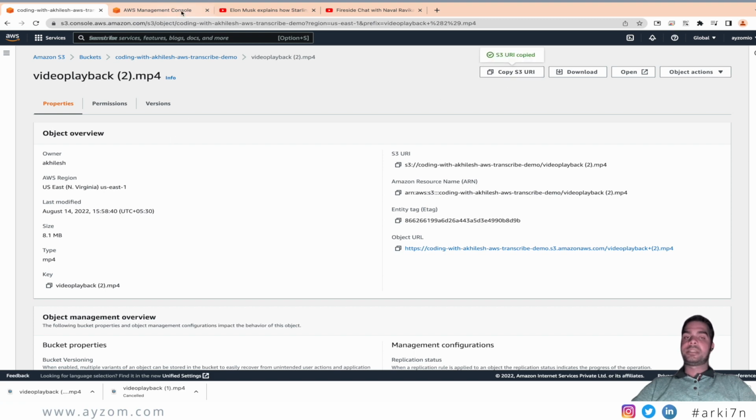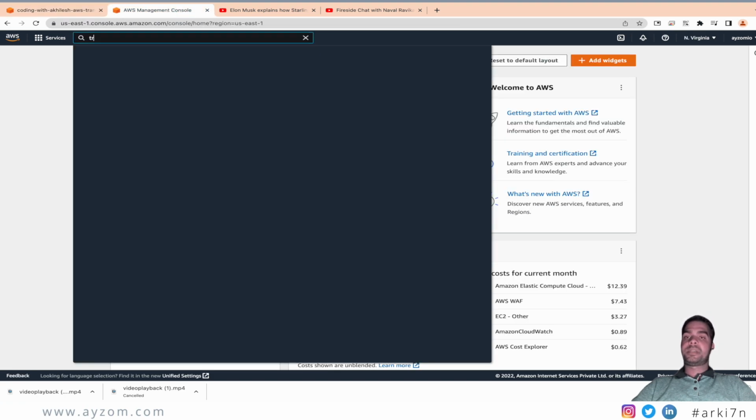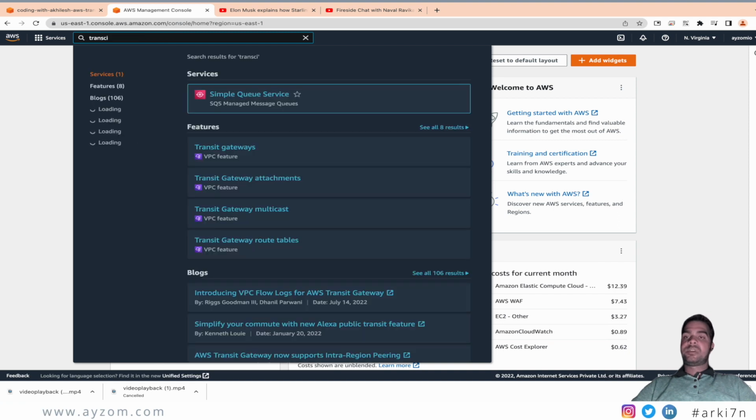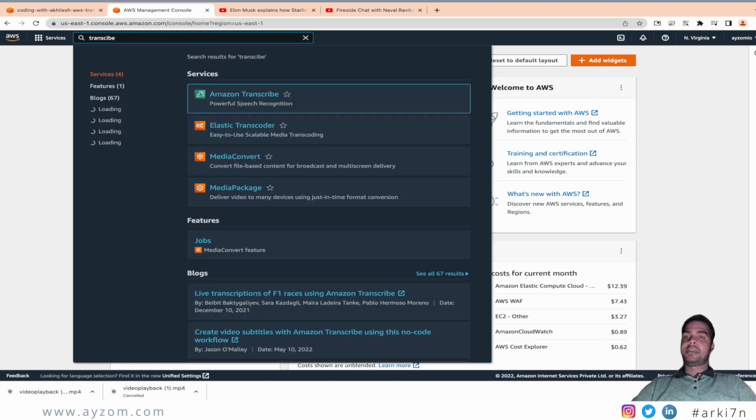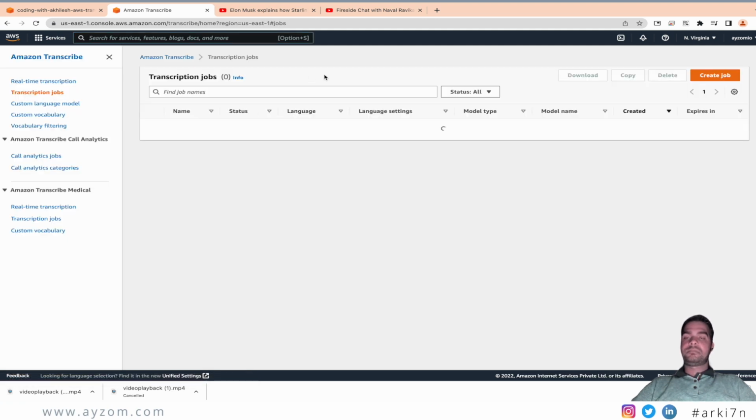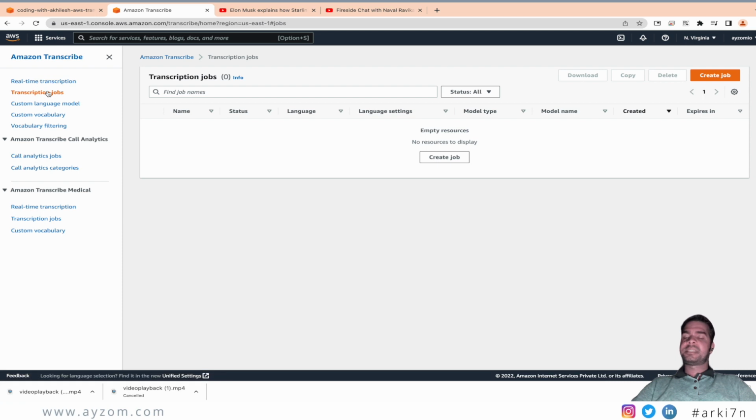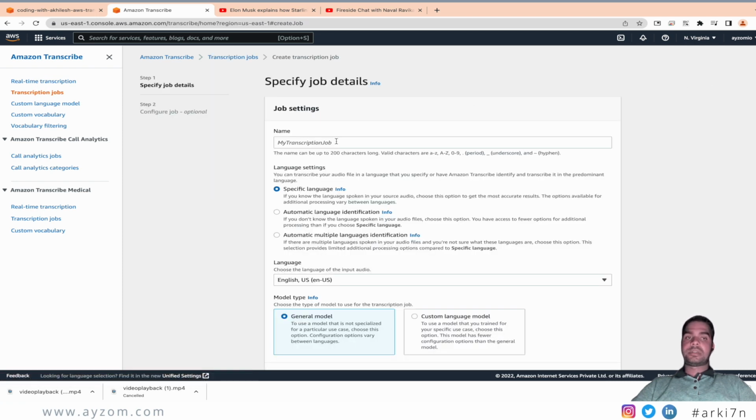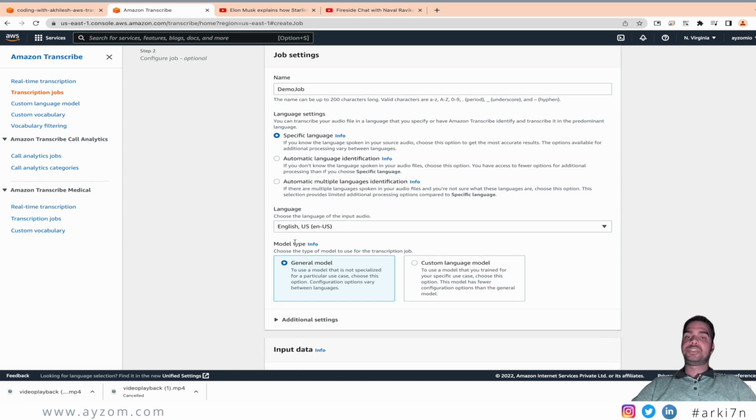Just click on it and the path will be copied to your clipboard. Next we'll go to the AWS Transcribe UI, the same landing page which they had seen, and we click on it and you will find the left sidebar containing the transcription top section. Just click on it and click on create job and just specify the job name. It could be anything. I have taken a demo job.